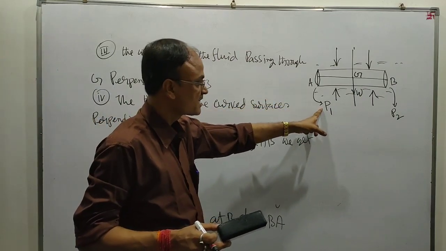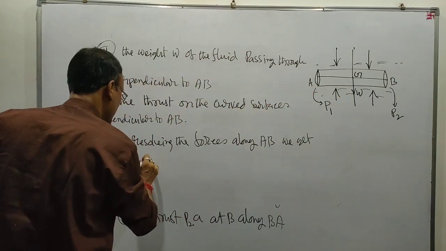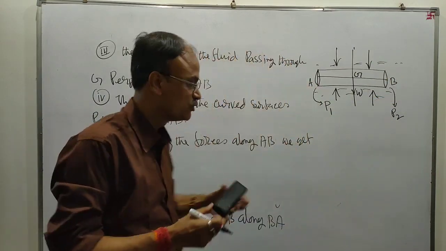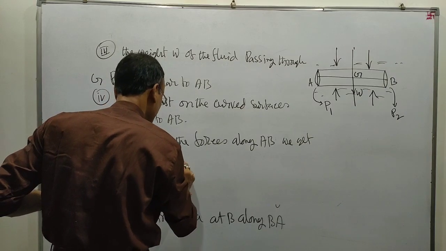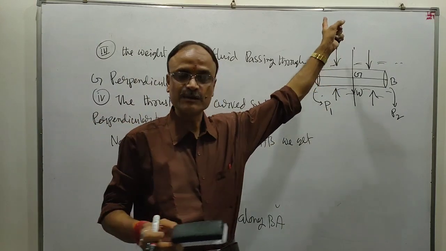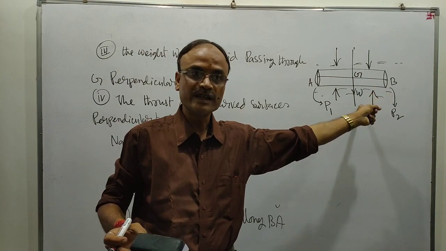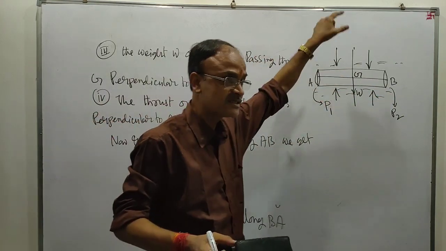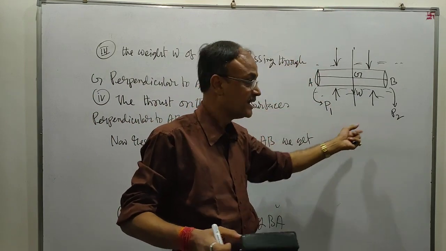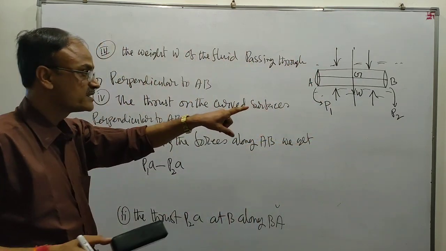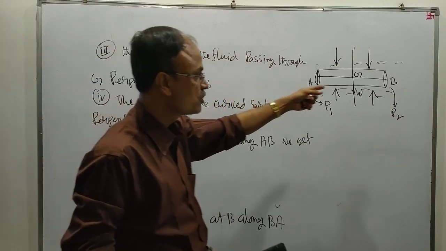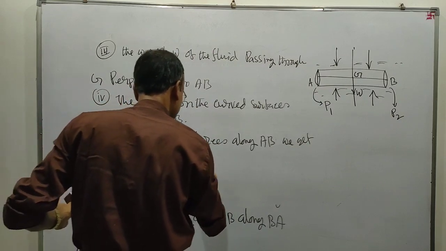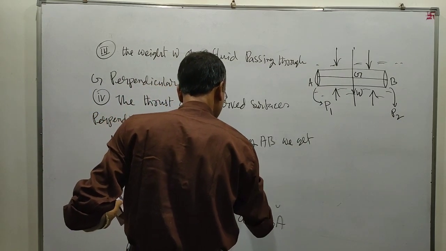Now the thrust P1A along AB will be P1A. P2A along BA will be minus P2A. And the weight is acting perpendicular to AB. Not only that, the thrusts on the curved surfaces are also perpendicular to AB. Since we are resolving the forces along AB, there is no contribution of the weight and the thrust on the curved surfaces. This will be equal to 0. This means P1 equals P2.